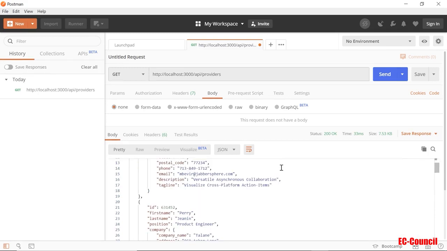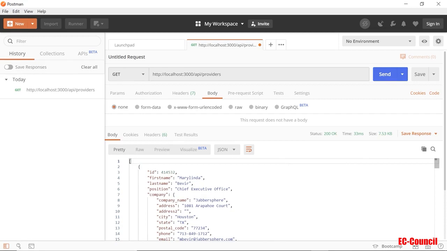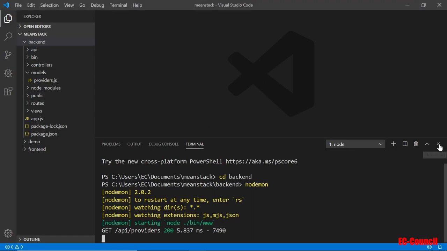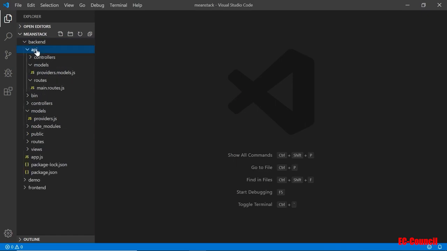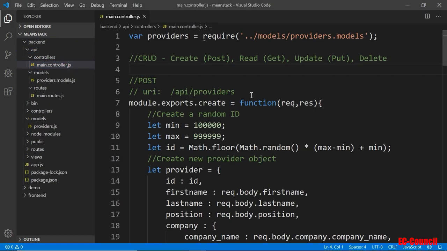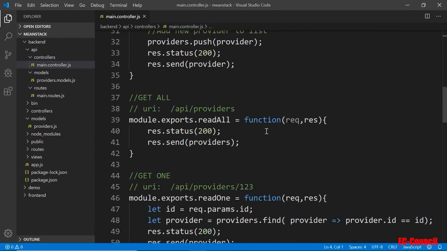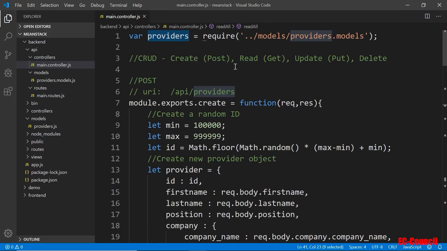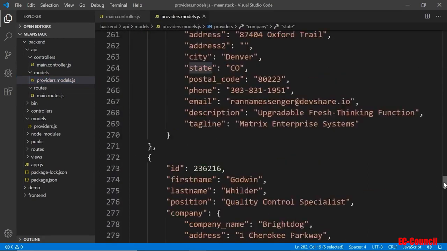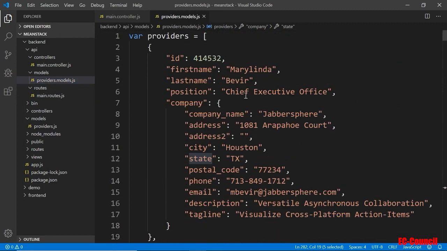Okay, and if you remember in the GET, if I go back, I'm going to close this now. In the GET, if you go to API, controllers, and the main controller. So this is the post. If you scroll down to the get all, right? If you go to this URL, which we did, all it does is it sends the entire list, the providers, which is up here in line 1, coming from the provider modules. That's this guy right here. So all of this data came through. So the first one you can see is this Marilinda 414532, and that's what we saw.